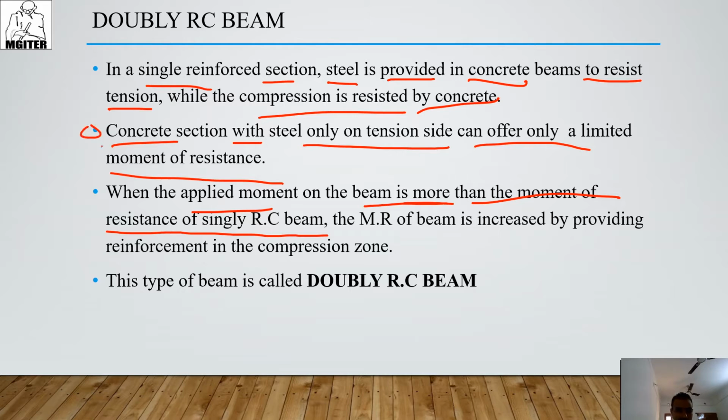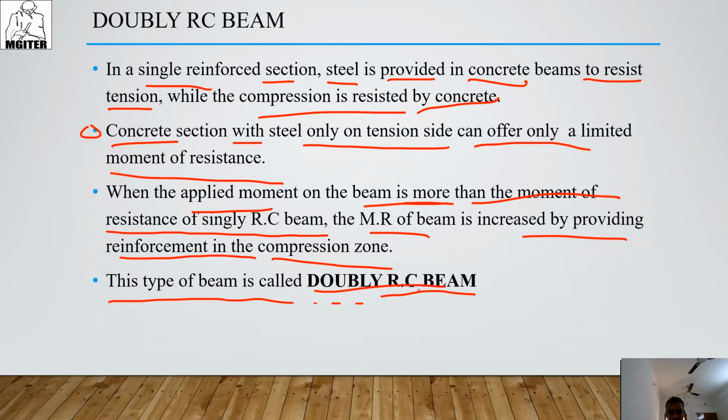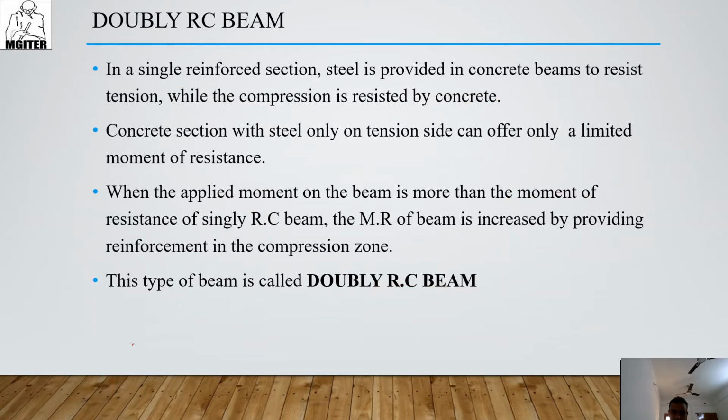First, in this topic we discussed the tension side. Your steel has limited moment resistance, but sometimes the applied moment on the beam is more than the moment resistance of the singly RC beam. So the moment resistance of the beam is increased by providing reinforcement in the compression zone. For increasing the moment resistance of the beam, we provide reinforcement in the compression zone, and this type of beam is called a WRC beam. These are the theoretical concepts.